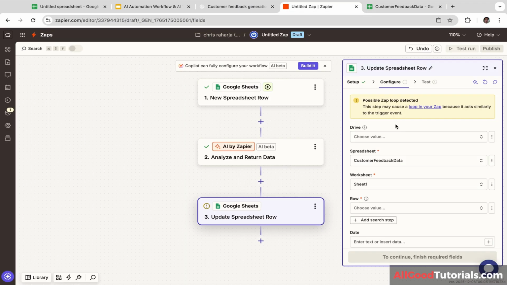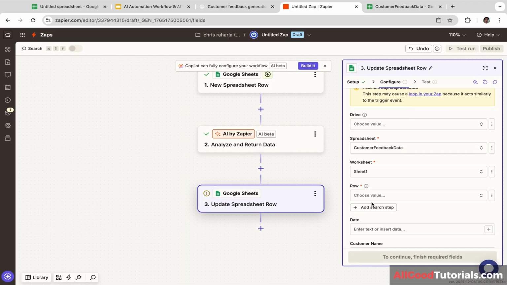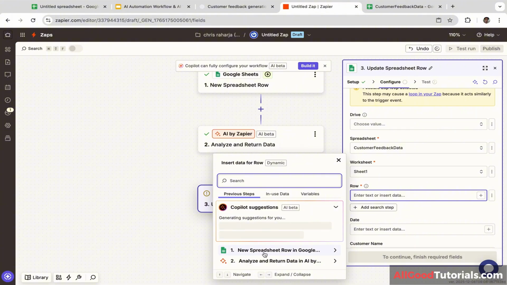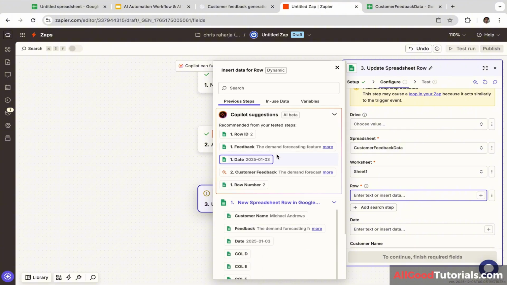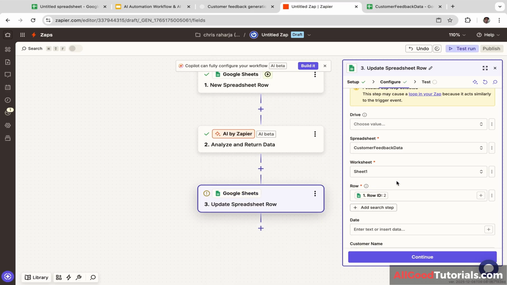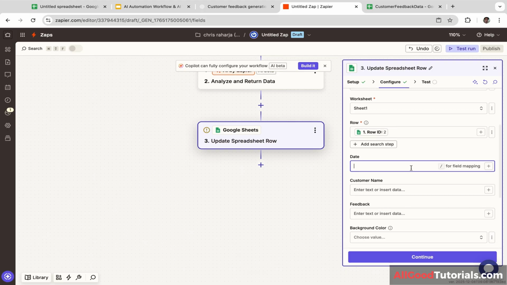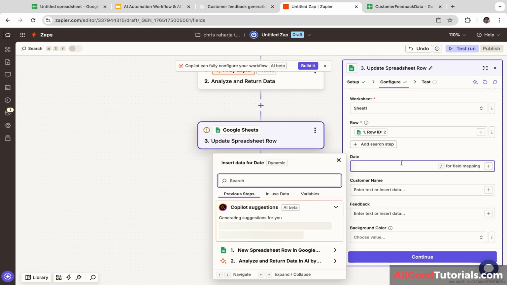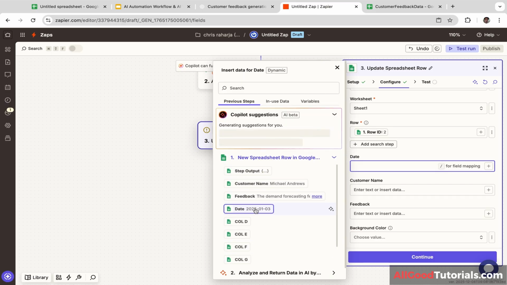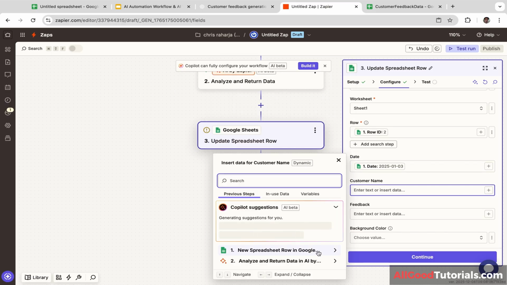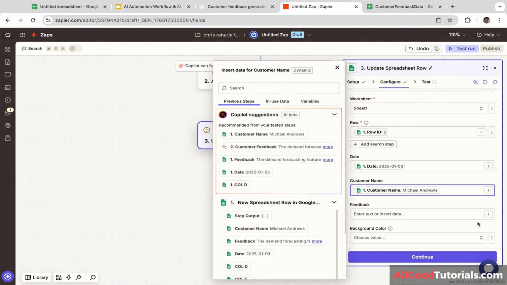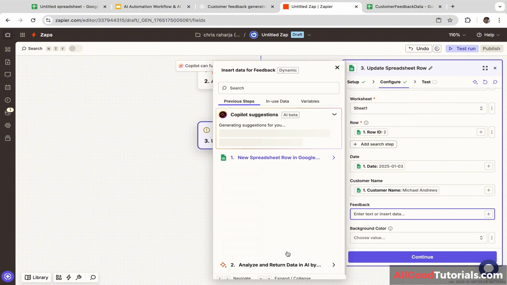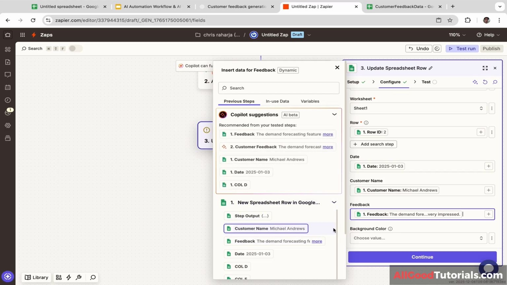Look at this. Okay, let's go back to Zapier. Next, we are going to select the row. So let's click on these three dots and let's click custom. And let's click new spreadsheet row in Google. And I'm going to select row ID 2. Next, for the date, let's click this and I'm going to select date. For customer name, I'm going to select customer name. For feedback, I'm going to select feedback.